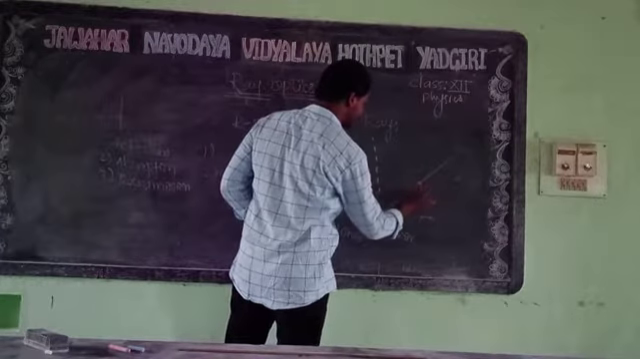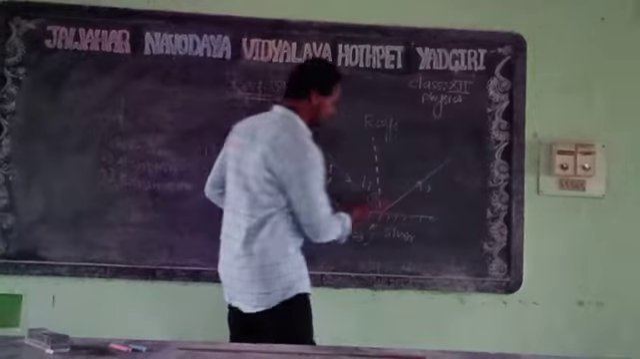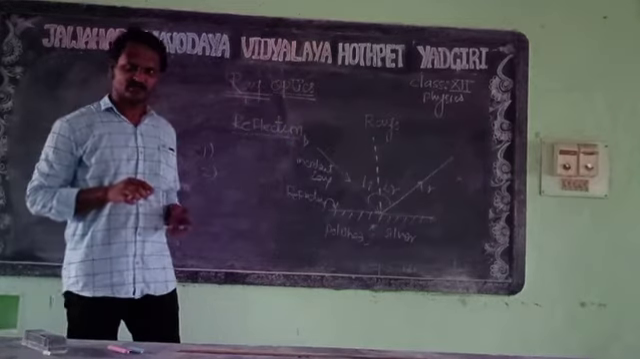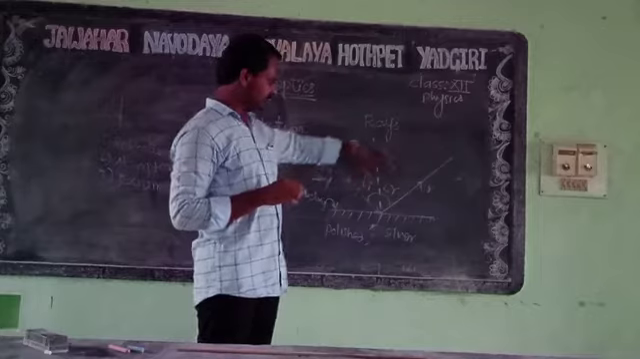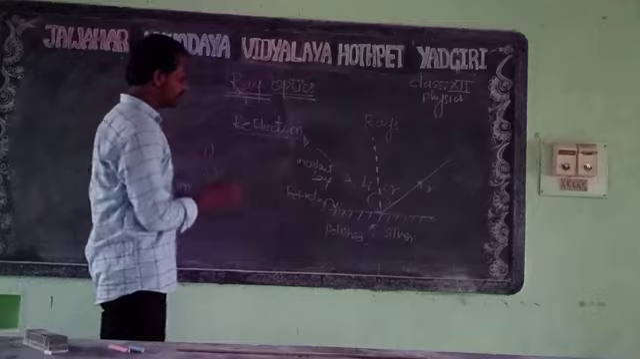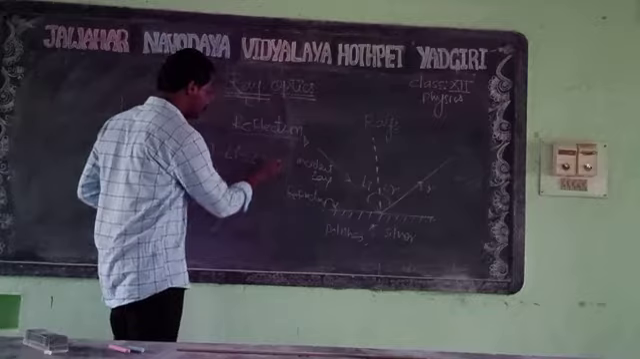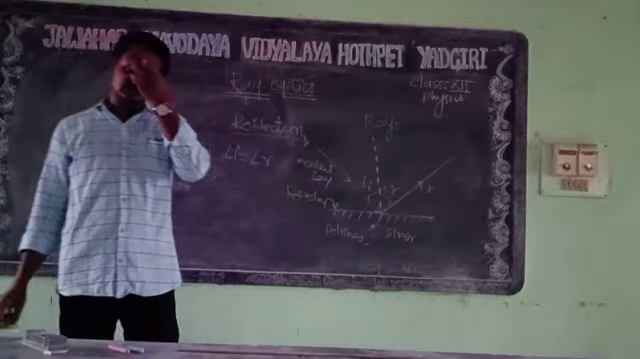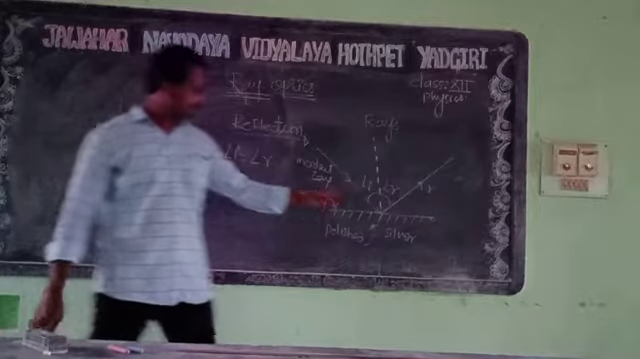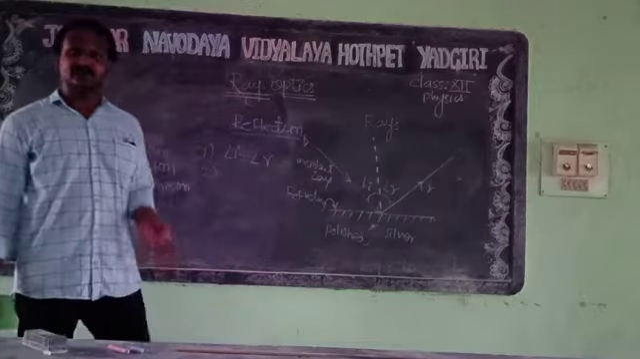This ray will be called the reflected ray, and the angle it makes with the normal is called the angle of reflection. From this we have two laws. The first is that the angle of incidence is always equal to the angle of reflection. This is our first law. It means the angle of incidence and angle of reflection must be equal to get a reflected ray.